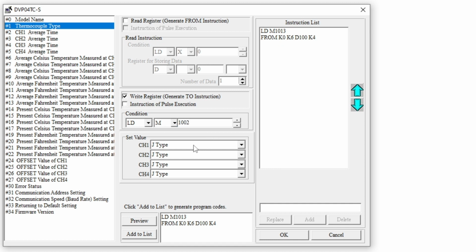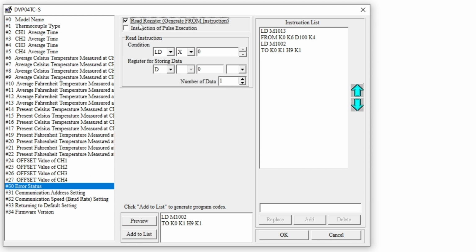Then I set every channel to, for example, the K type, and the other channel 3 is a J type. Then I can also preview here and add the list, so that will show this. And I also would like to read the error status, so I can read the error status.